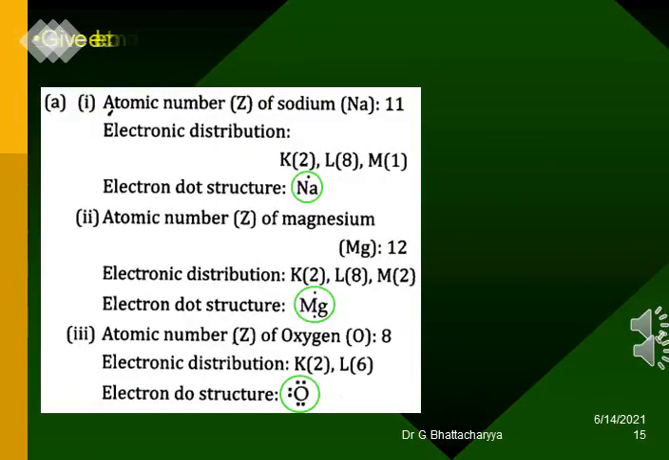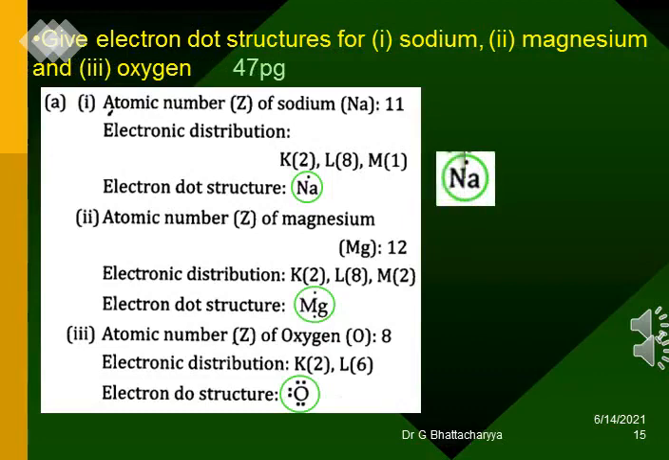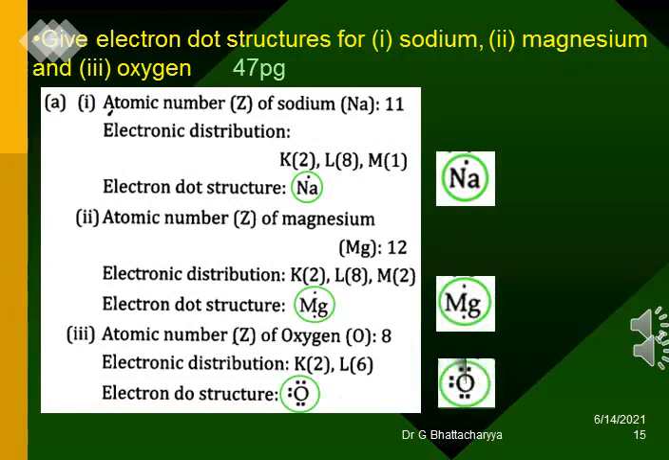Give electron dot structures for sodium, magnesium and oxygen. For sodium K is 2, L 8, M 1, so 1 dot. For magnesium K is 2, L 8, M 2, so 2 dots. For oxygen K is 2, L 6, so 6 dots.